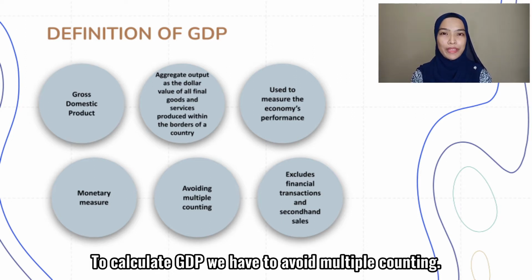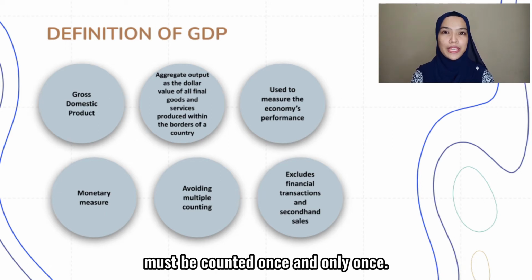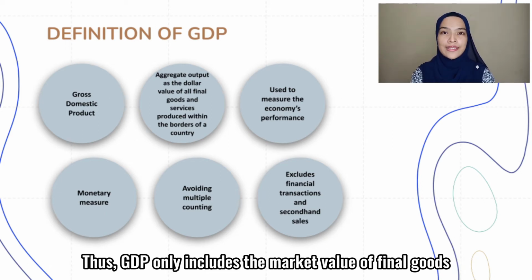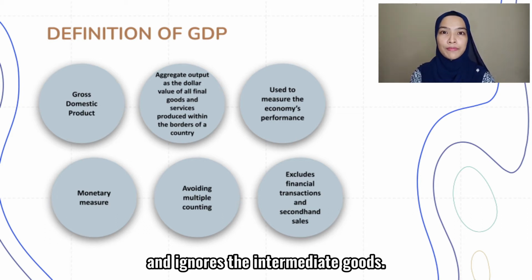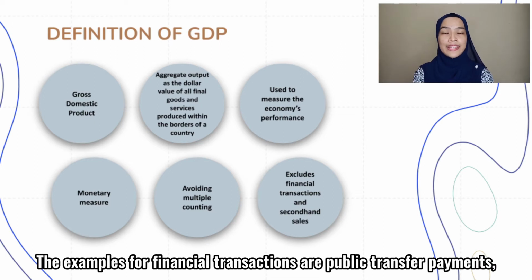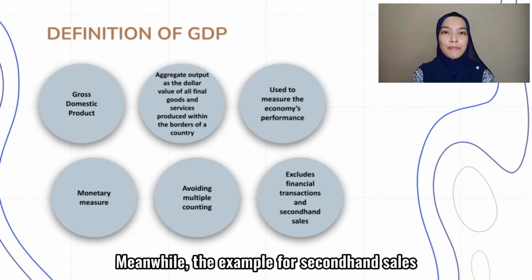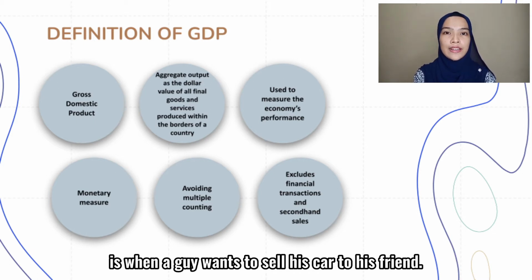To calculate GDP, we have to avoid multiple counting. It means that all goods and services produced in a particular year must be counted once and only once. Thus, GDP only includes the market value of final goods and ignores the intermediate goods. In computing GDP, you have to exclude the financial transactions and the second-hand sales. The examples for financial transactions are public transfer payments, private transfer payments, and stock market transactions. Meanwhile, an example for second-hand sales is when a guy sells his car to his friend.